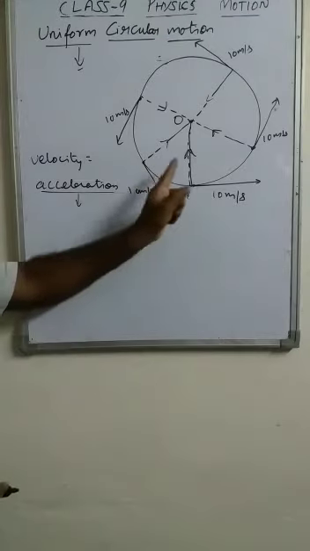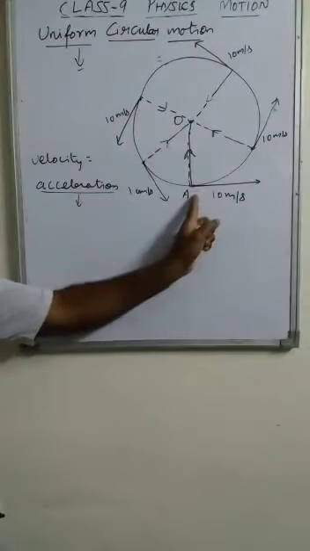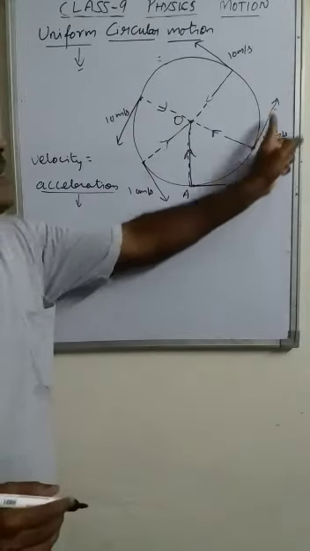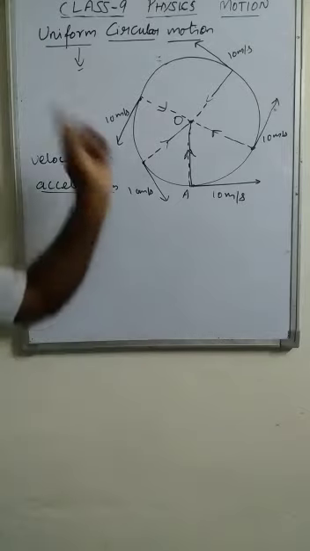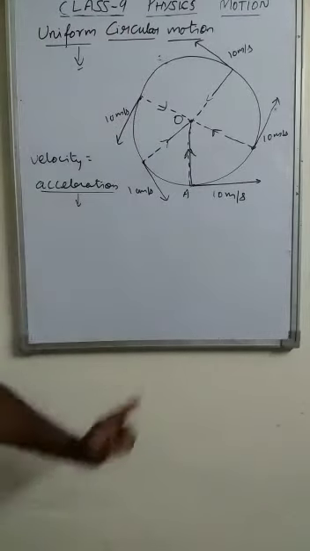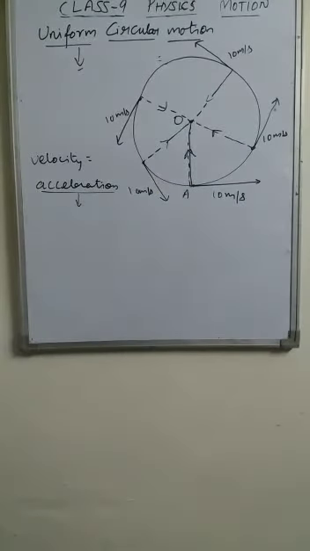That means the object on which the force is applied, due to which its direction changes continuously, so that the acceleration is produced, then the acceleration is produced towards the center.